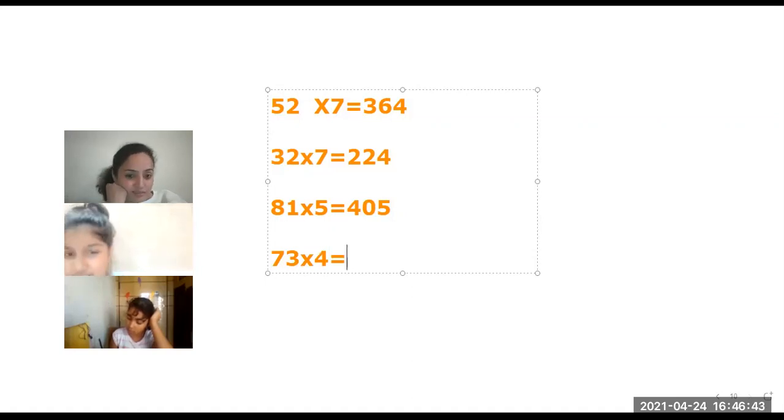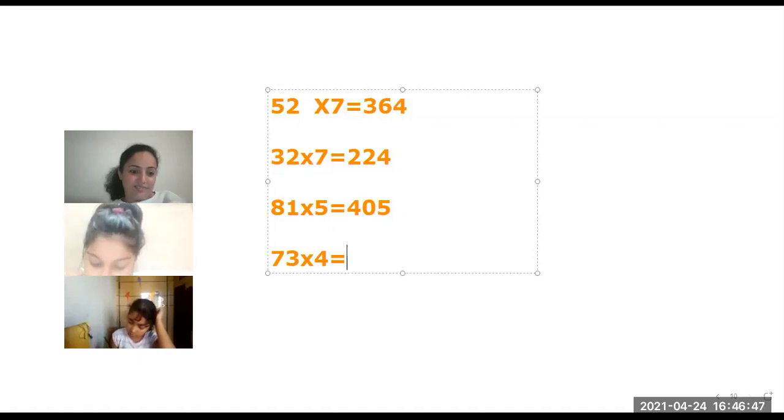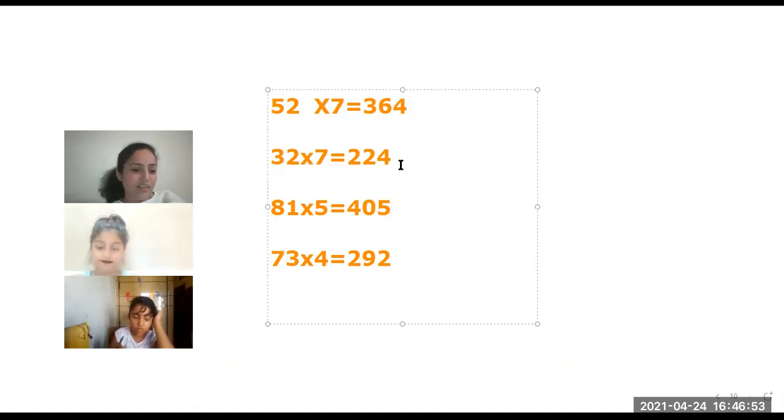Now quick. 292. Very good, Prashant. Very good. 70 fours are 280. See how they are doing it. You just understand. See, you just note down on the paper. 70 plus 3.